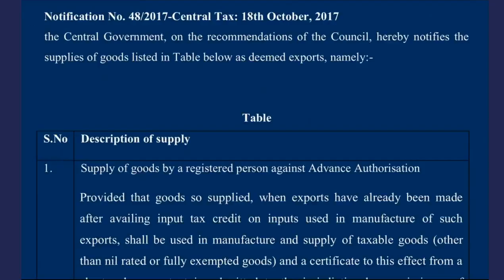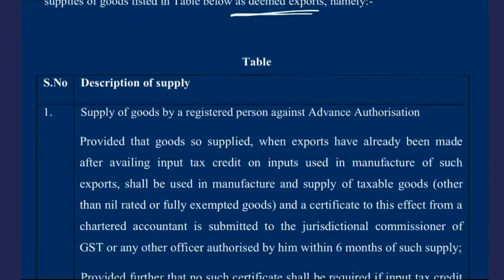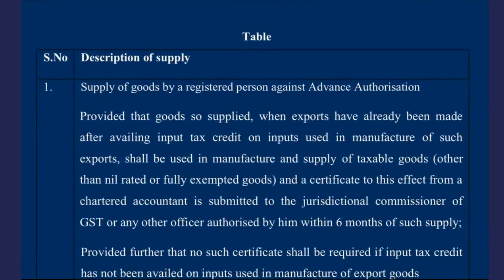And then notification number 48/17 is given, which defines deemed exports. So the government has notified deemed exports in this notification. What are these? We have seen deemed exports at many places. Now let's see what are deemed exports. Number 1, supply of goods by a registered person against advance authorization. Now these are different things which we have already studied in FTP in customs. If you have studied, if you have not, then you will study in detail. So in foreign trade policy, there are certain types of benefits which are given to exporters, and these are covered here. They are called as deemed exports.